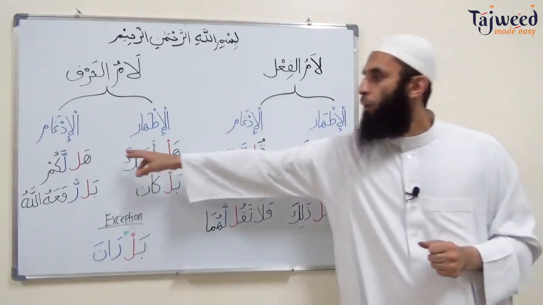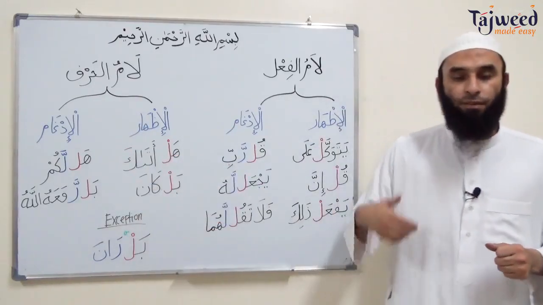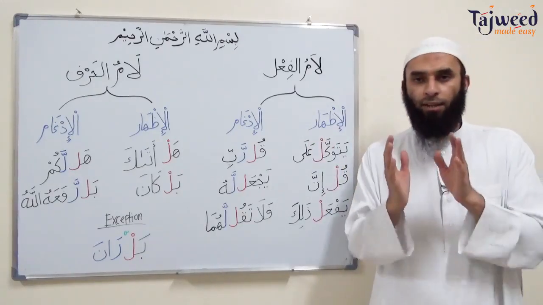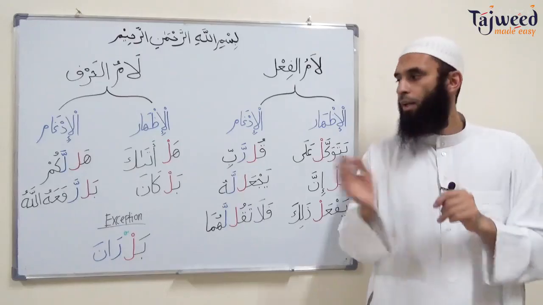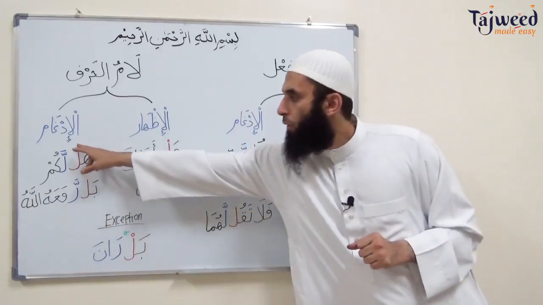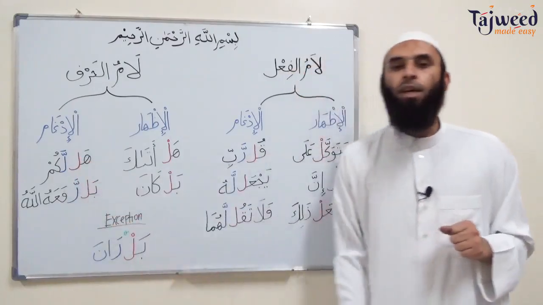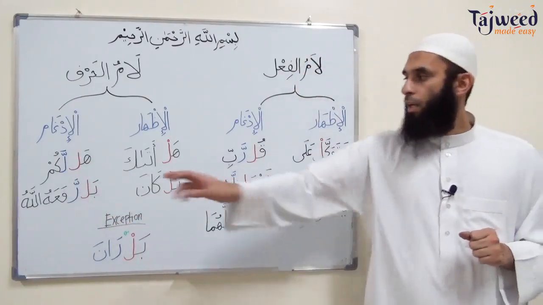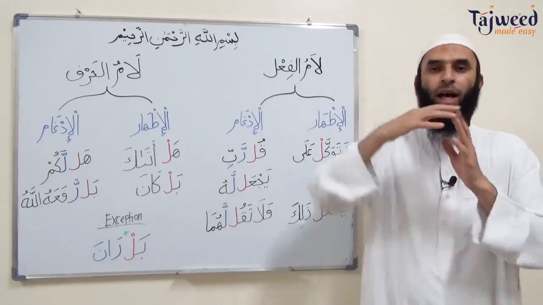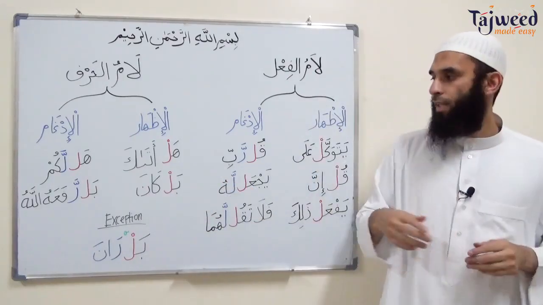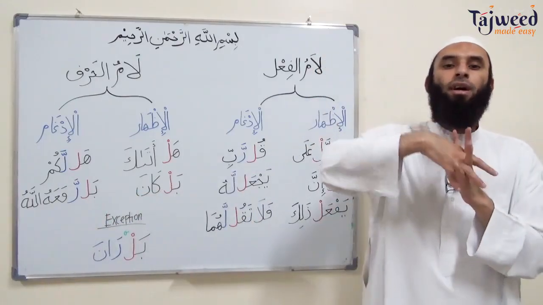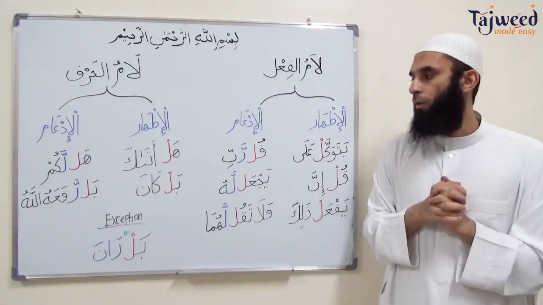Now, if the letter following hal or bal is ra or lam, then the lam in hal or bal would merge onto the following letter. You'll notice that you're not going to see a sukun sign at the top of the lam, and also the following letter would have a shadda. So here, hal lakum will be pronounced hal lakum, with the lam merged to the second lam. Here, bal rafa'ahu Allah will be bar rafa'ahu Allah.